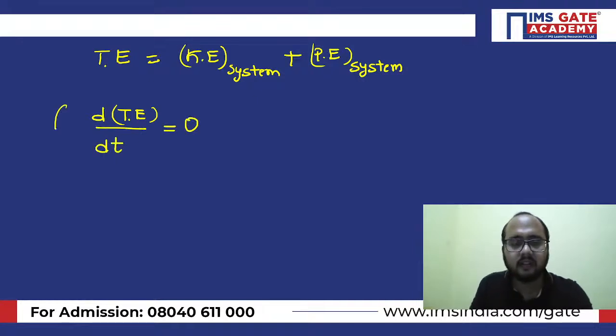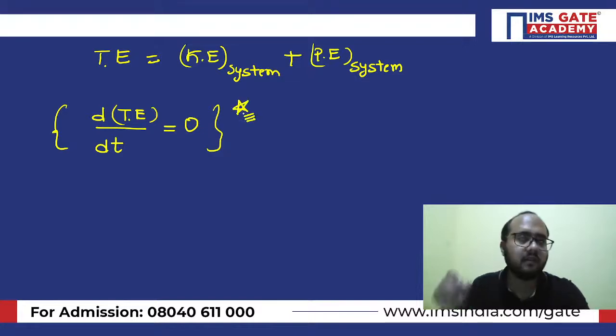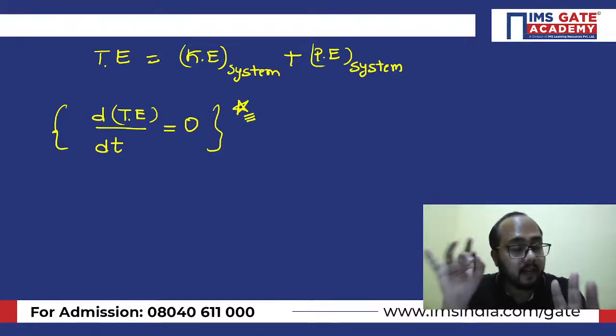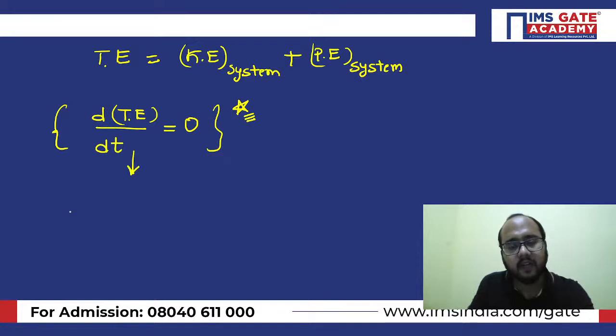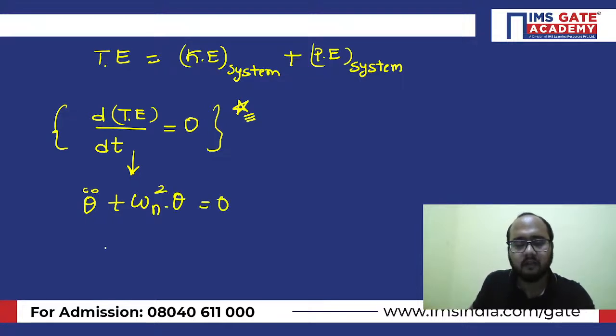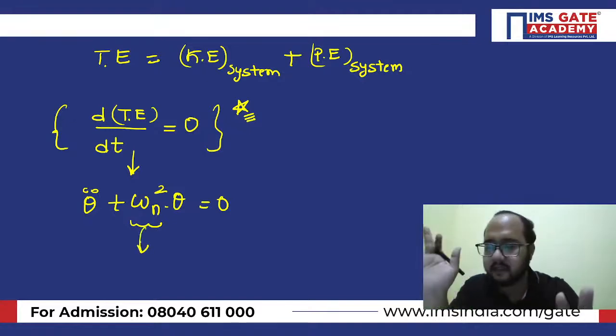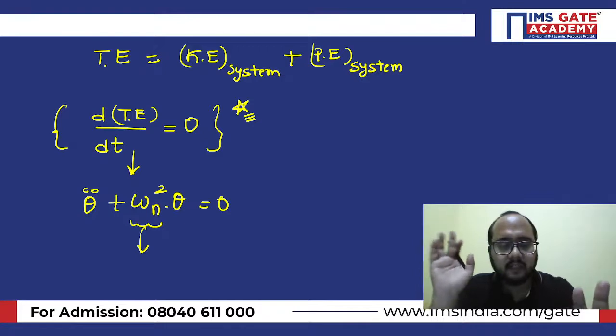This is the equation through which you will get the answer, right? So obviously you will get some equation, theta double dot plus omega n square theta equals 0. And from here, whatever the fraction you get, you will get the answer. So I hope this part is clear to everybody.